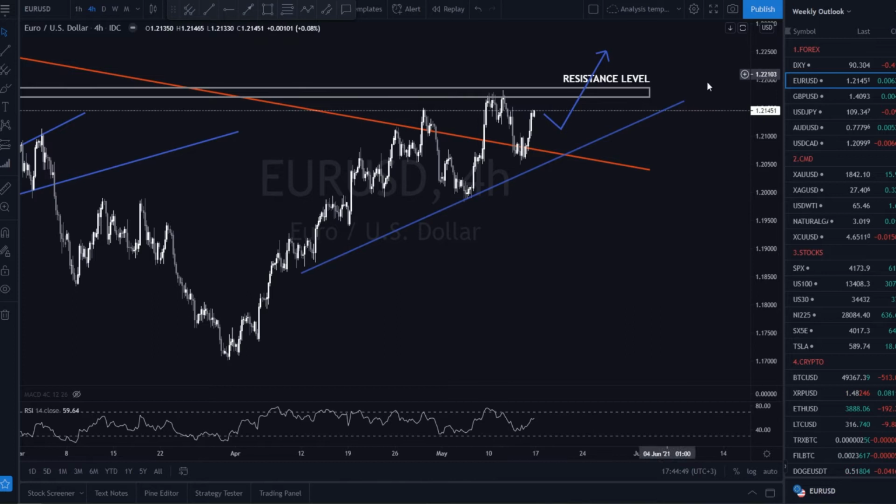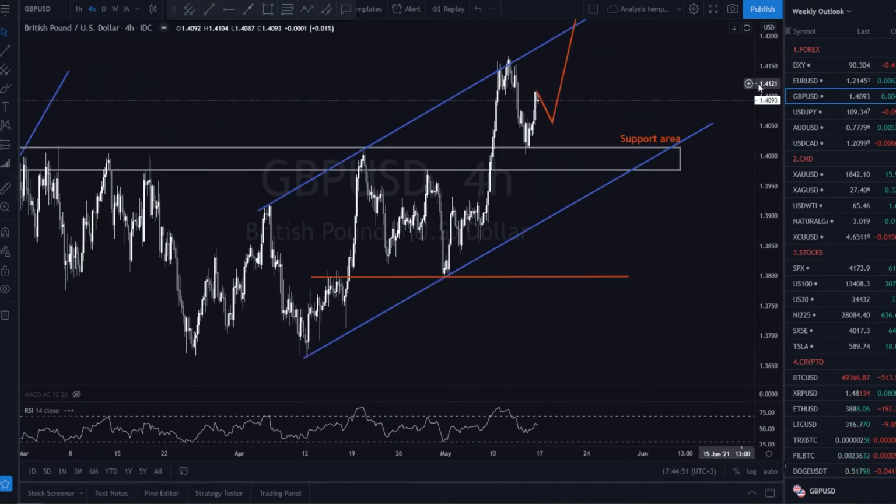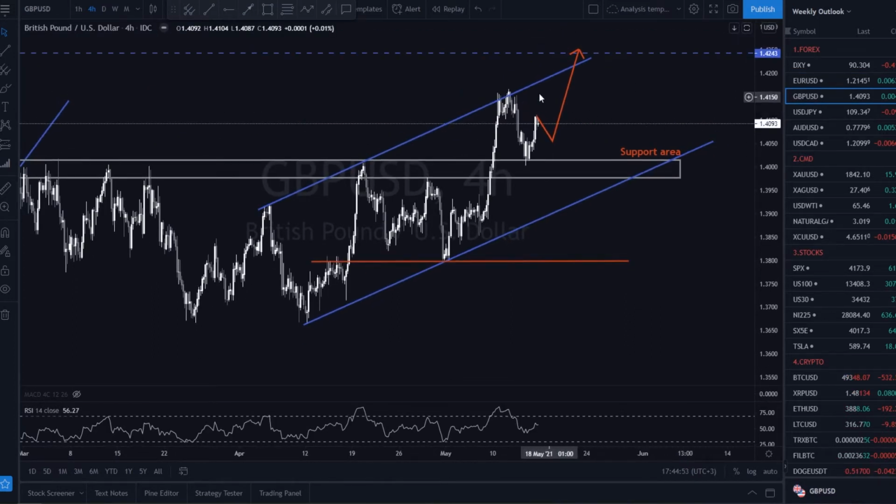Moving on to Pound USD. As we anticipated in our last week's outlook, the pound started to drop from the upward channel line. For this week, we expect the price to break the top, but not in a straight line. This move could turn out to be very slow. Don't forget to keep an eye on Wednesday's UK Consumer Price Index data, as it could create some volatility for this pair.